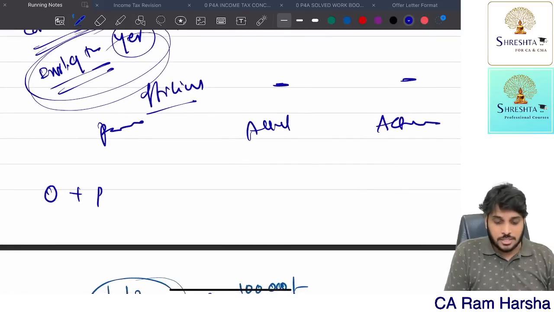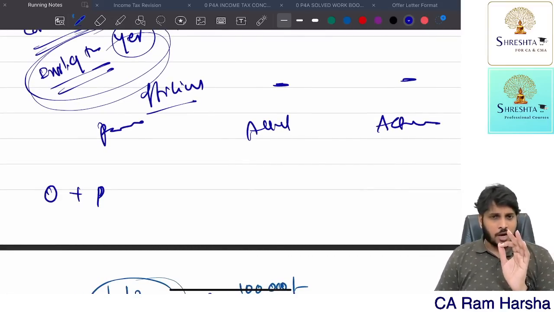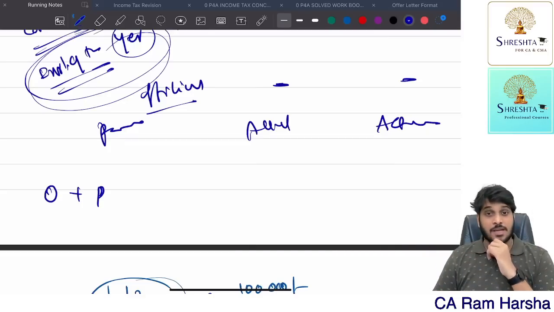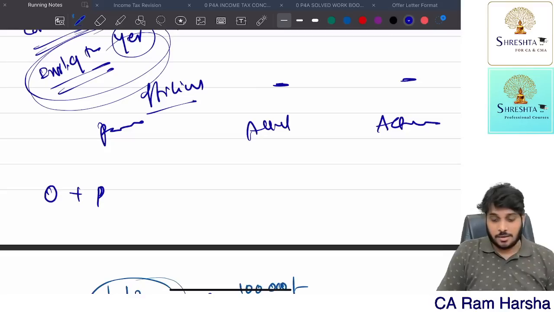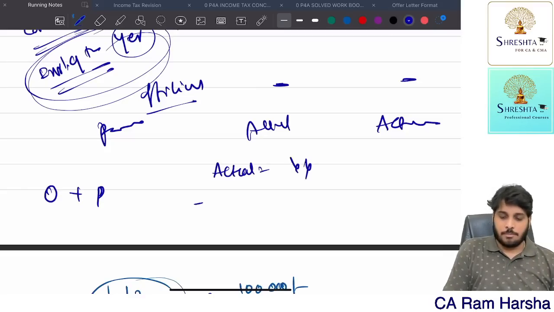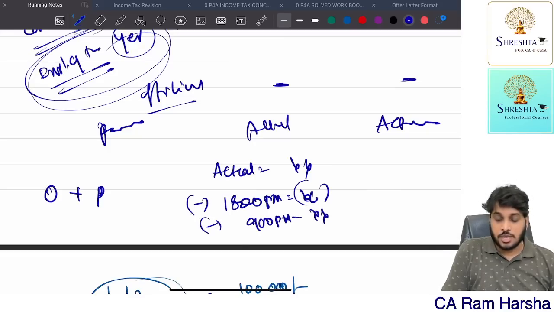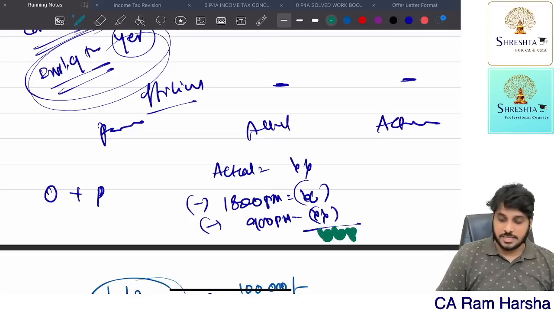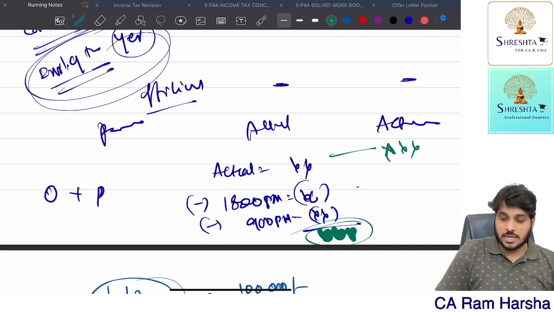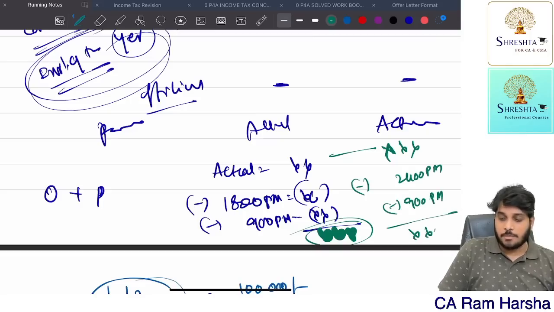Suppose here official plus personal both are there. The car is owned by the employee, but the expenses are given by the company, maintenance, running, everything, and the car is used for both official and personal. Then look at the actual expenditure. If the car capacity is less than 1600, reduce 1800 per month. If a driver is also given, reduce 900 per month. If any balance is there, this is the perquisite. If it is more than 1600, then take the actual expenditure the company spent, minus 2400 per month, minus 900 per month if a driver is also given, and the balance is the perquisite.